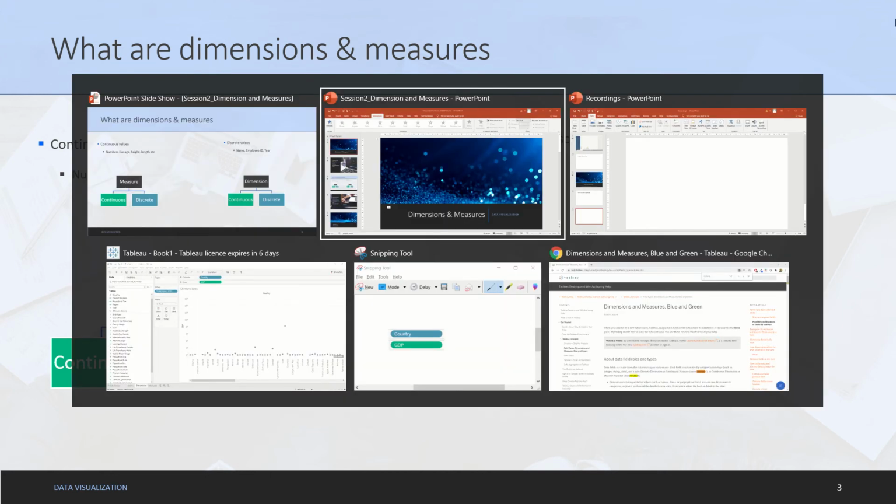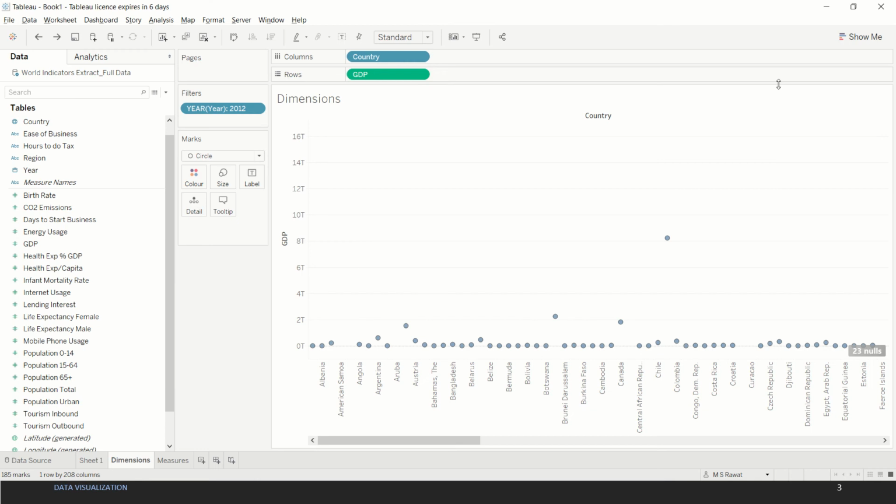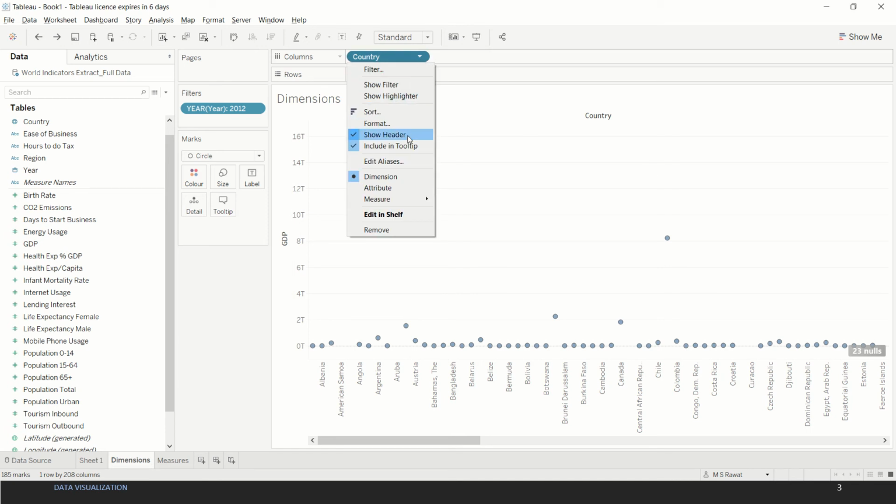So let's walk through an example on Tableau. Over here we have used the same example as in the previous exercise. We have filtered year over here and we have brought country and GDP on the column and row shelves respectively. Now as you can see, country is blue in color whereas GDP is green in color. So what does this color mean? Well, the blue color, which is for country, is nothing but something which relates to its type, whether it's continuous or discrete. Because country is discrete in nature, it is blue in color.